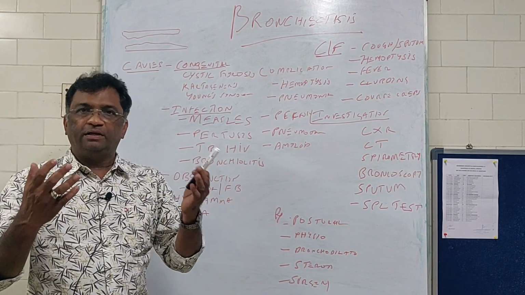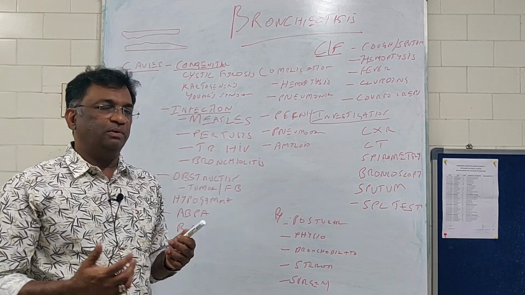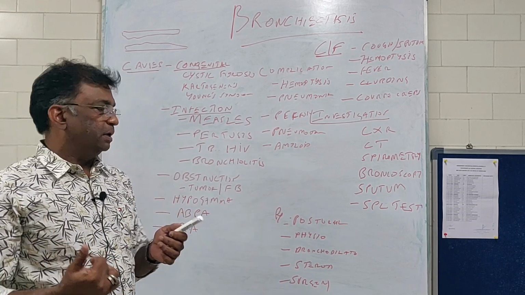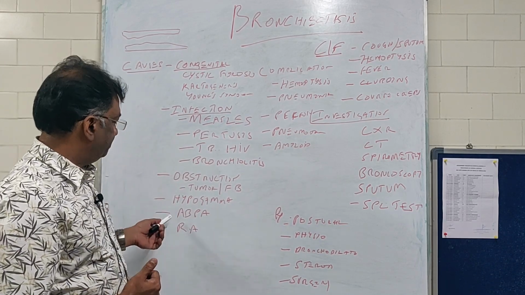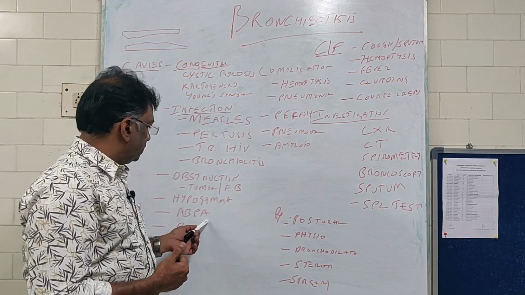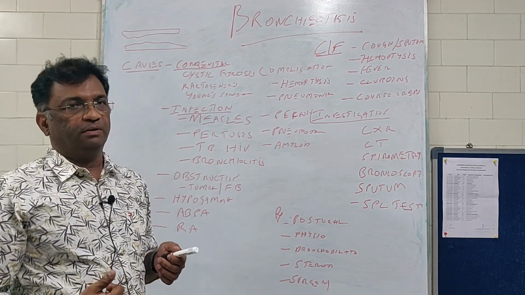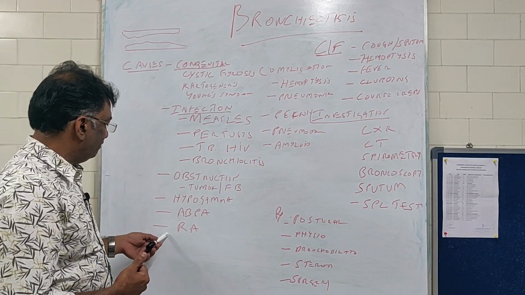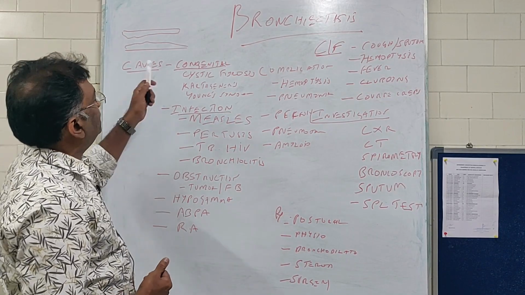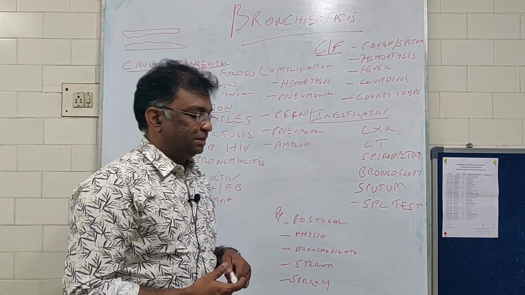Hypogammaglobulinemia. Again, the defense mechanism will be affected if the gamma globulins are reduced. Again, you can have bronchiectasis because of that. One important cause is allergic bronchopulmonary aspergillosis. That's another cause for bronchiectasis. Then you have rheumatoid arthritis. So all these are causes of bronchiectasis.